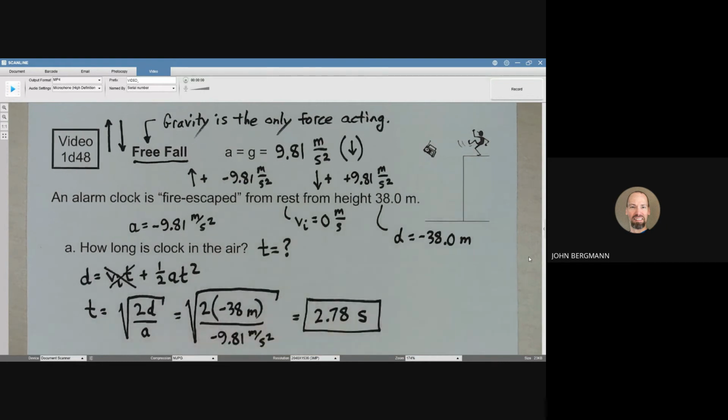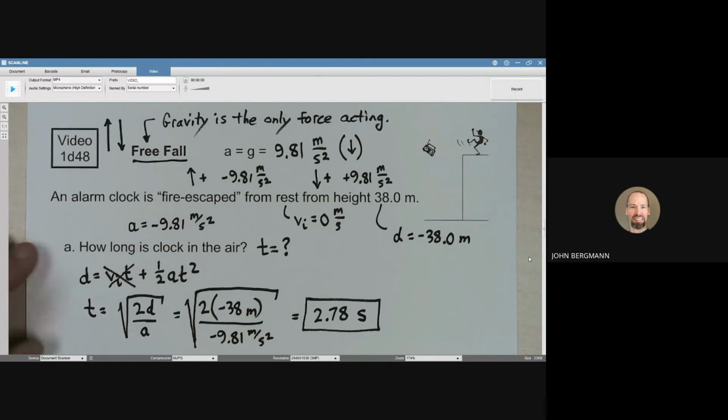You can see right here that these negative signs are both negative, and that is really good because then we can take the square root of that positive number. The other alternative was that the 38 and the 9.81 were both positive. If we had chosen downward to be the positive direction, in that case too, we would have gotten 2.78 seconds. So that works out just fine.